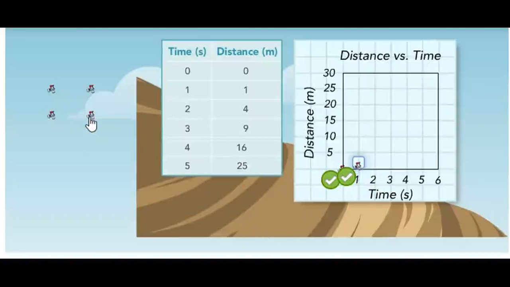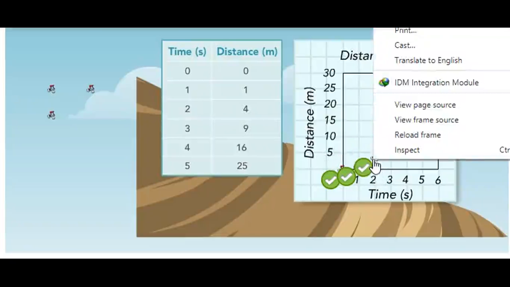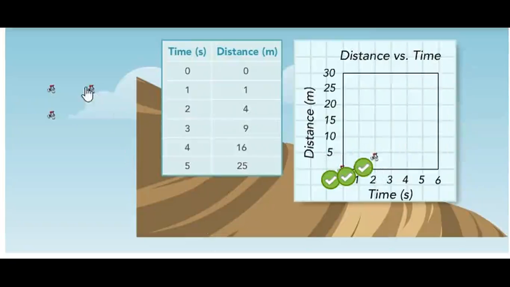So 2 times and 4, we don't have 4 here, so we can put it nearly 5. And 3 and 9, put it nearly 10. 4 and 16, above the 15. Okay, and 5 and 25. Excellent. So you can see the shape of this line and its slope, which describes the increasing speed.